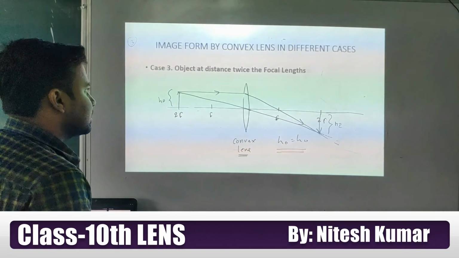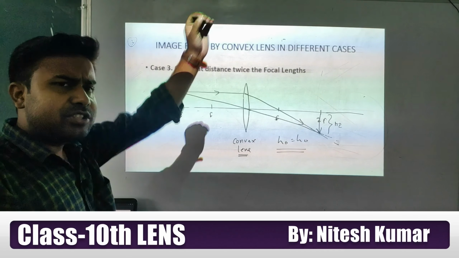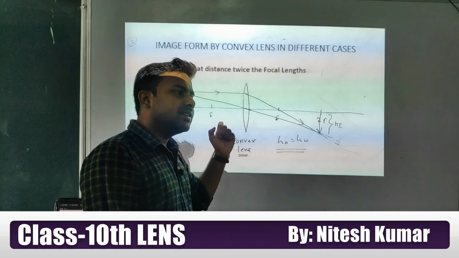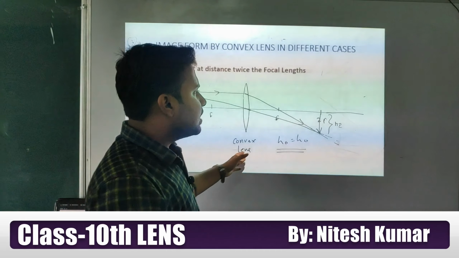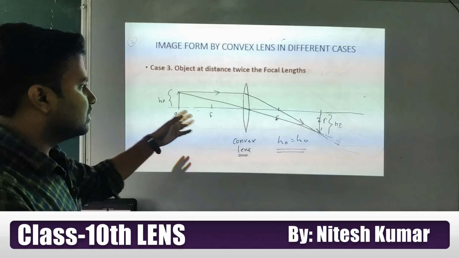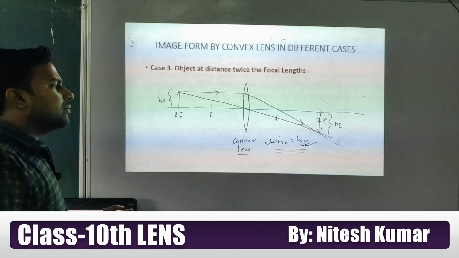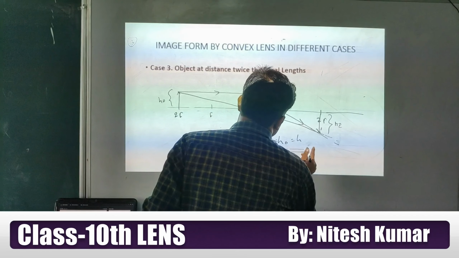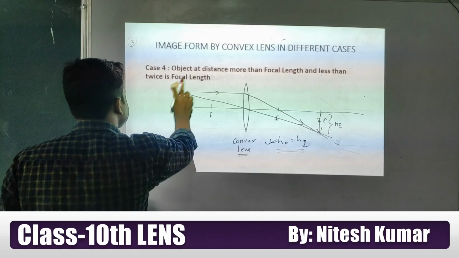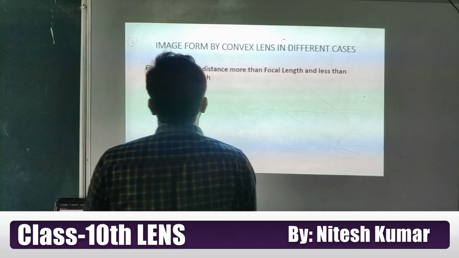Okay students, we'll discuss the sign convention later. Now what you can say is, if our object is placed at 2F, twice the focal length, the image will form at 2F, real, inverted, and same in size. The height of the object is equal to the height of the image. Okay, now I am going to discuss another case, case number 4.